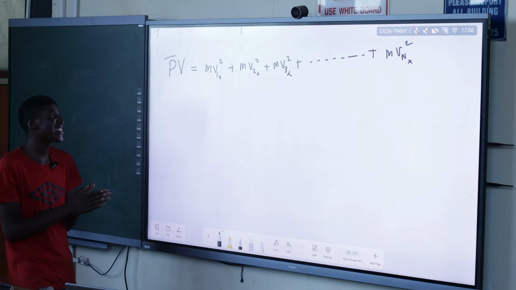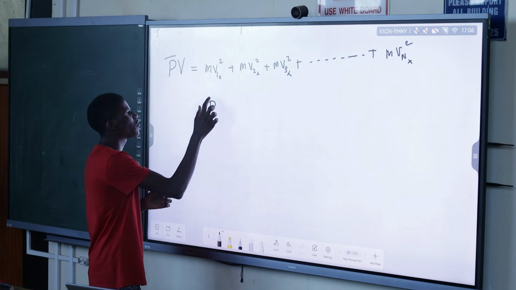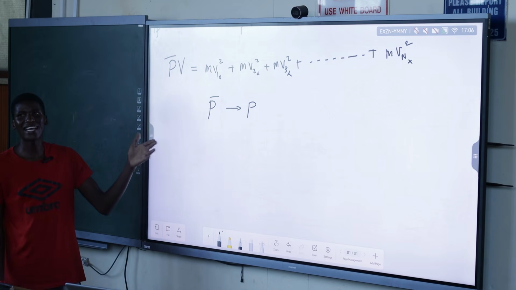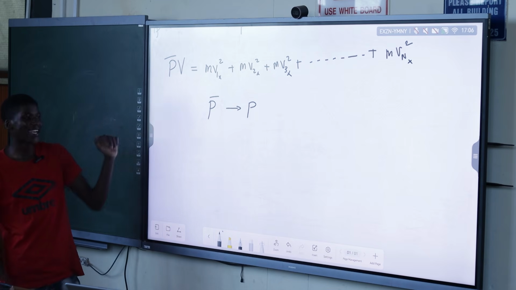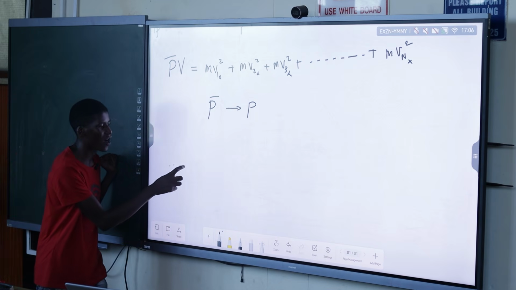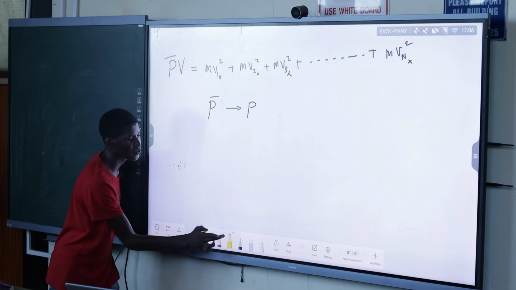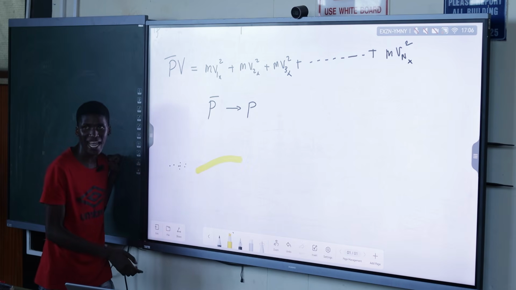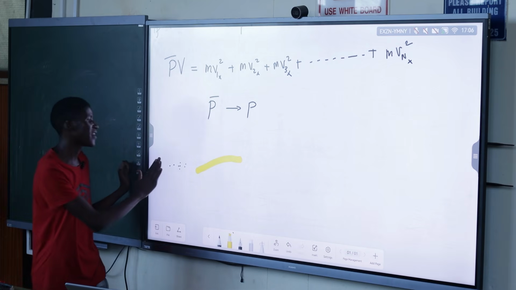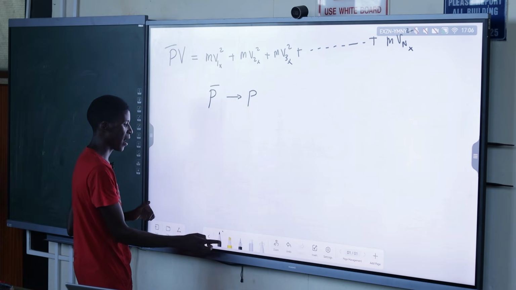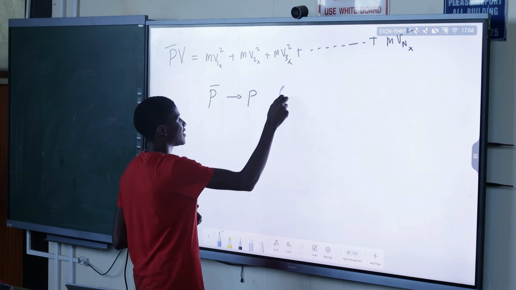So the average pressure will become our normal pressure, because it is continuous. It no longer hits like 1, 1, 1, 1. We have millions of particles hitting. So the pressure is now continuous because we have a large number of particles.